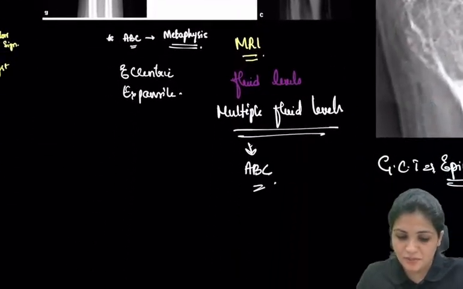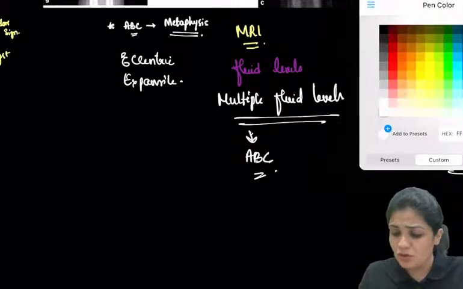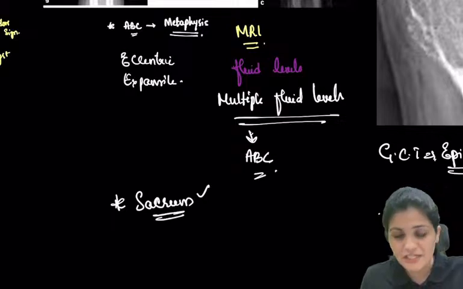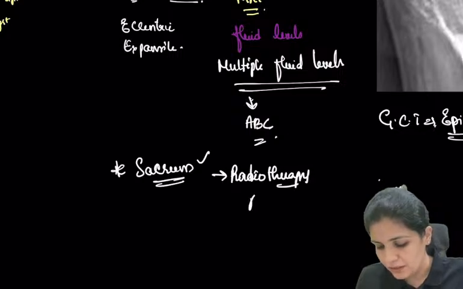So what is the treatment for it? Sometimes whenever this occurs in the sacrum, in such areas you can go for your radiotherapy, right? Or radio ablation.